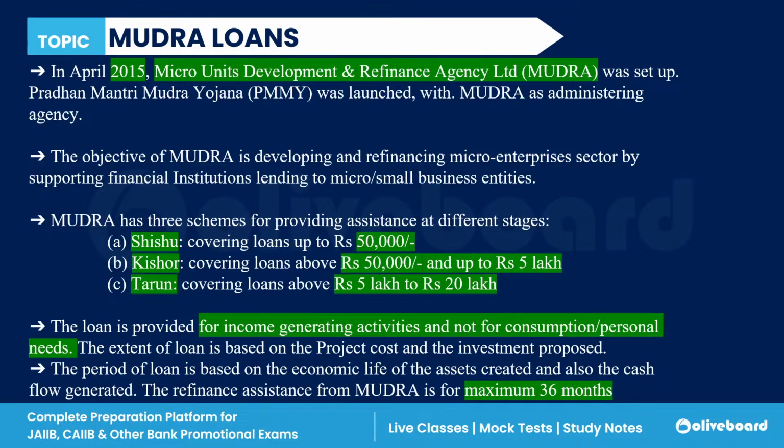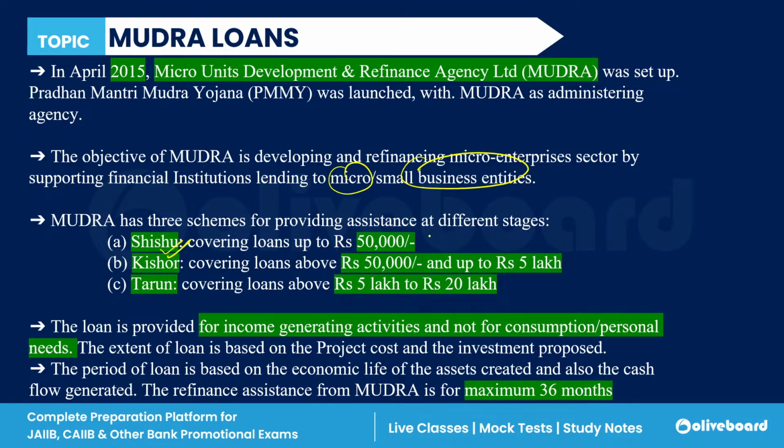Now next is Mudra. First of all, the full form of Mudra is Micro Units Development and Refinance Agency. In April 2015, the Micro Units Development and Refinance Agency was set up and Pradhan Mantri Mudra Yojana was launched, right? The main objective behind this scheme is to provide financial support and lending to micro and small business entities. In Mudra there are three stages.